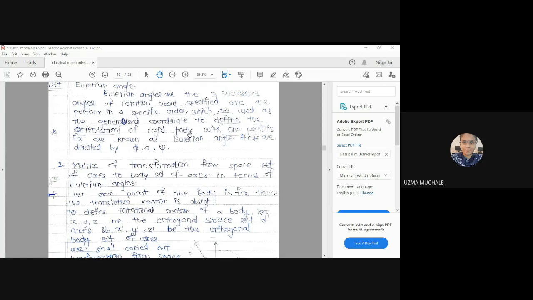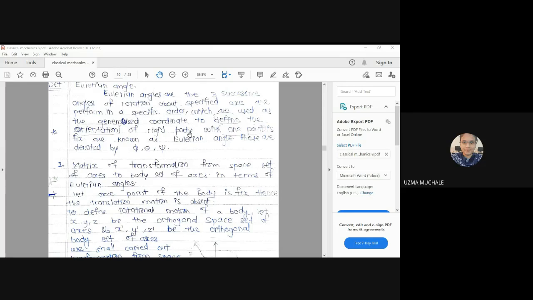Just like we have seen that for a rigid body, only 6 degrees of freedom are sufficient, or to define a rigid body, only 3 non-linear coordinates are sufficient. Why 3 non-linear coordinates? Because if you add one more coordinate, it is not going to add any number to your degrees of freedom.